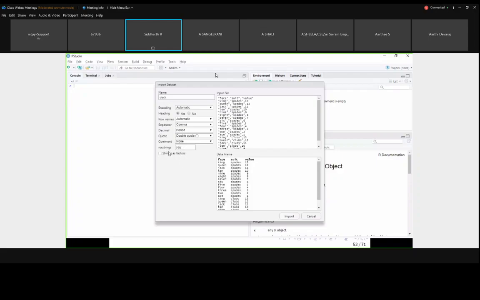And here one more option, strings as factors. This morning we saw factors, right? If you see this, this is nothing but a pack of 52 cards. Up to now we have seen dice, so now we are moving to cards.